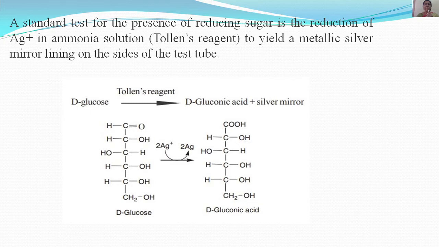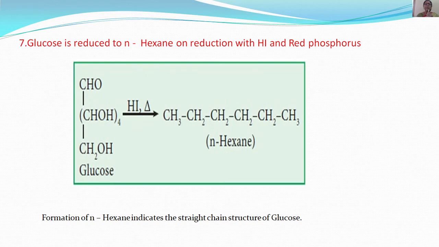D-glucose on reaction with Tollens reagent forms D-gluconic acid. Glucose is reduced to n-hexane on reduction with HI and red phosphorus.